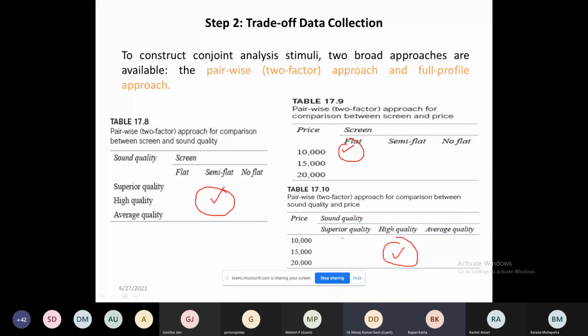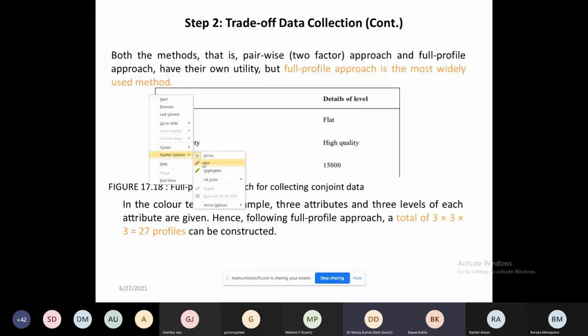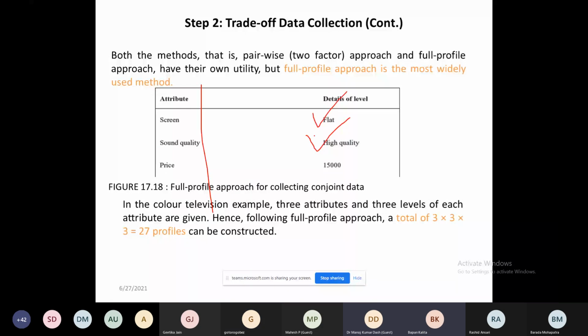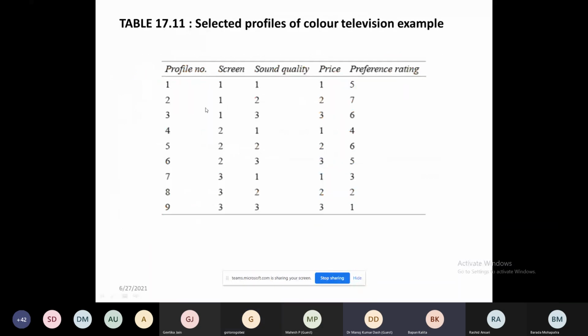Basically, what you want, generally you ask, what is your most important preference? In screen, he says, I want flat. In quality, he is interested in high quality. In price, he is ready to pay 15,000. So based upon that, we have developed this table. Any doubt? No, sir. Let me explain. कि कैसे हुआ है.